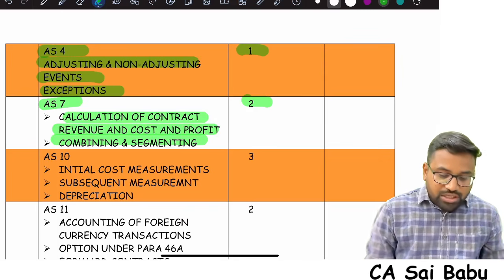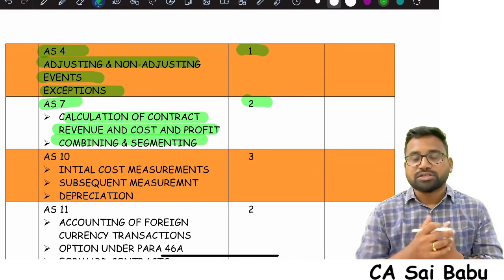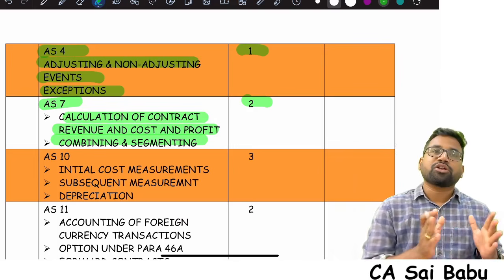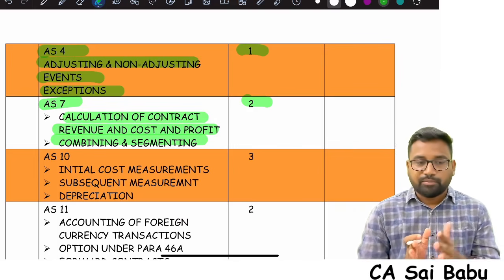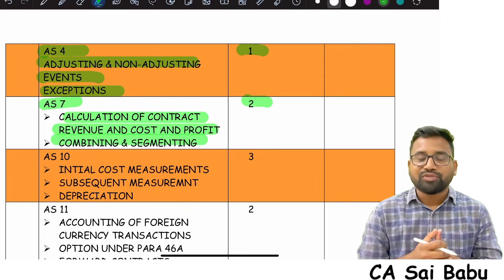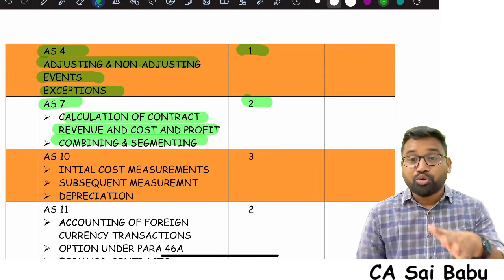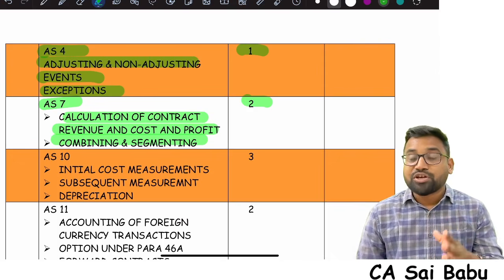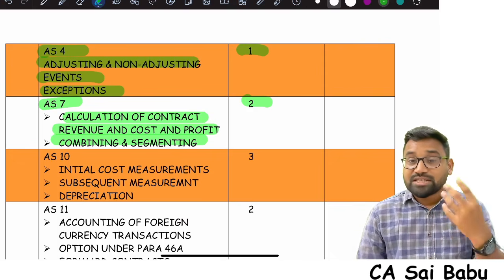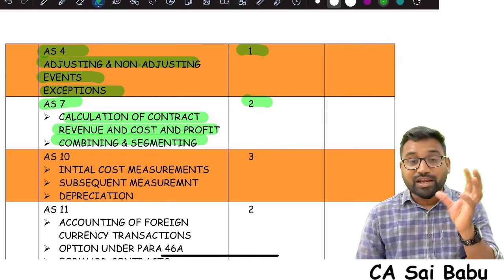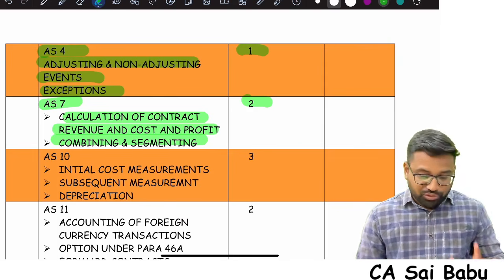And also calculation of contract cost and profit. So how to calculate the contractual cost, contractual revenue, and how we are going to arrive at the contractual profit. Especially the important area: at any time the total cost of the contract exceeds the revenue, the excess will be treated as an expense. We will recognize it. So that important point you need to focus on.